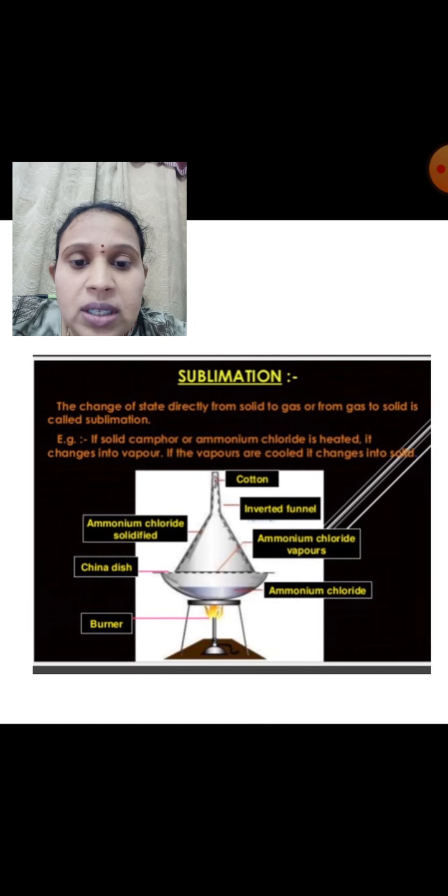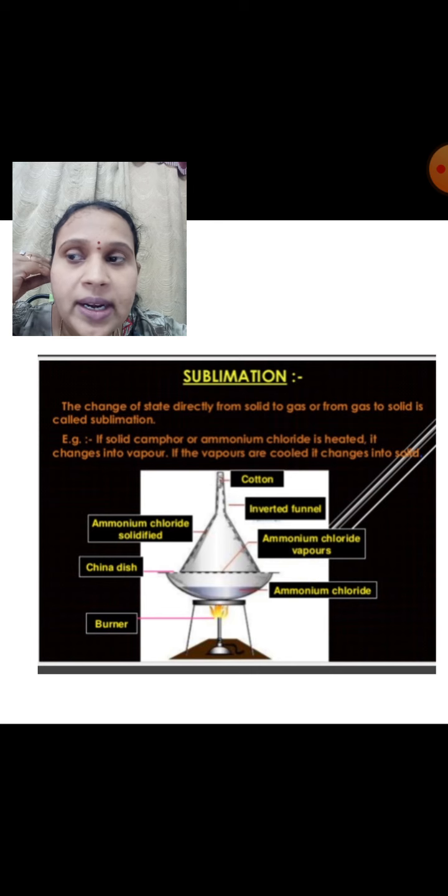First I will explain the apparatus required. We need a china dish, and we need to take ammonium chloride as well as salt. Ammonium chloride is a powder which looks just like salt.